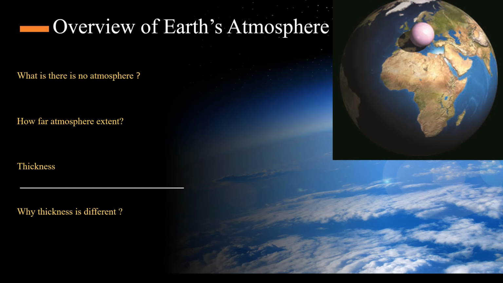If we could compress all the atmosphere that we have to surface pressure, it would be a ball over the Earth's surface, exactly as on the screen. So we know what air is. Air is composed of different gases. We have two types of gases, permanent gases and variable gases. We'll be talking about the details in the next video.